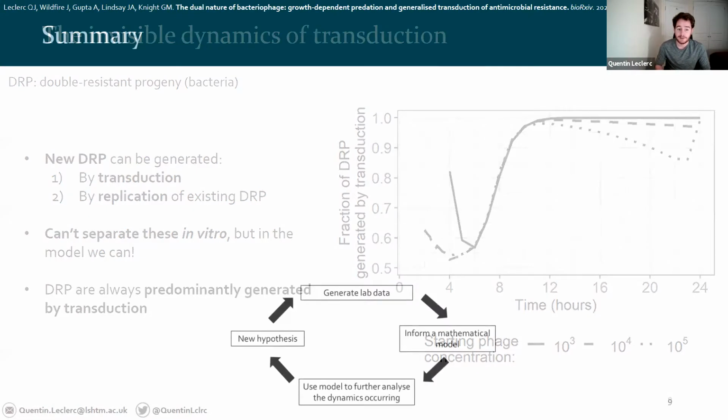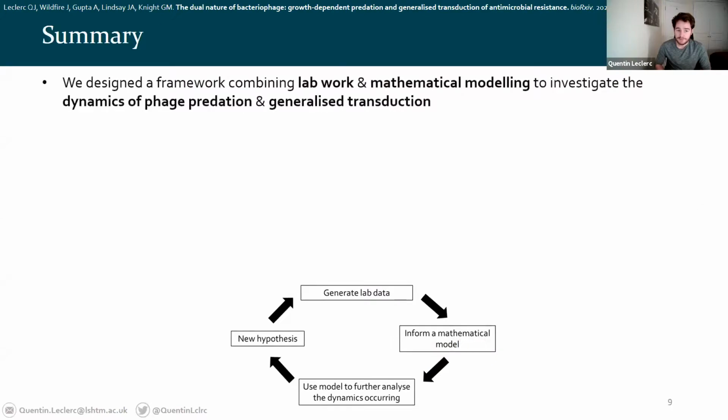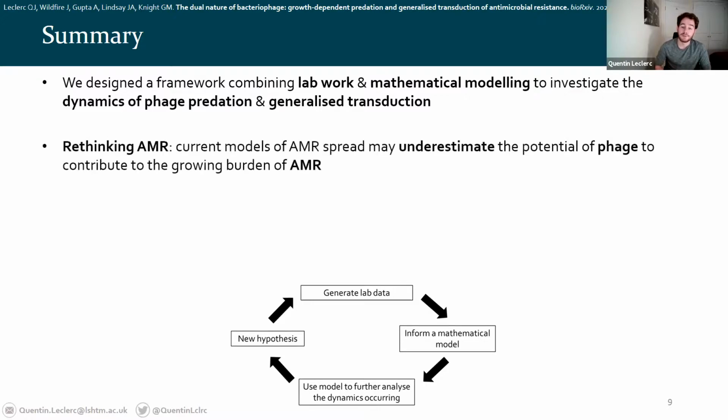Okay, so summing things up, we've designed a framework combining lab work and modeling to investigate the dual nature of bacteriophage, their dynamics of both phage predation and generalized transduction. In terms of rethinking AMR, these results suggest that current models of AMR spread may underestimate the potential of phage to contribute to the growing burden of AMR by not factoring in transduction.